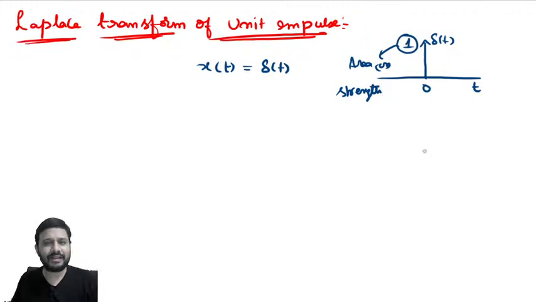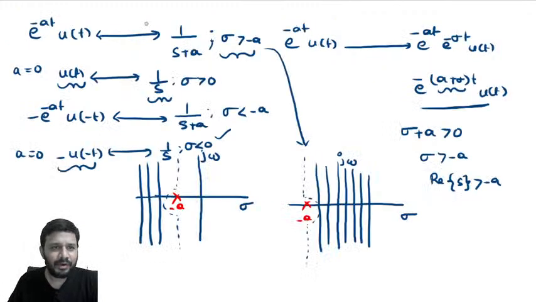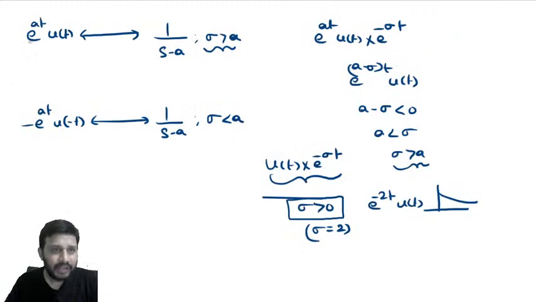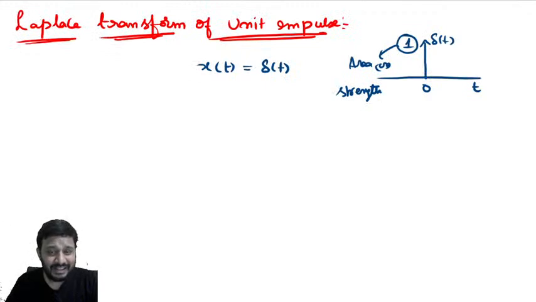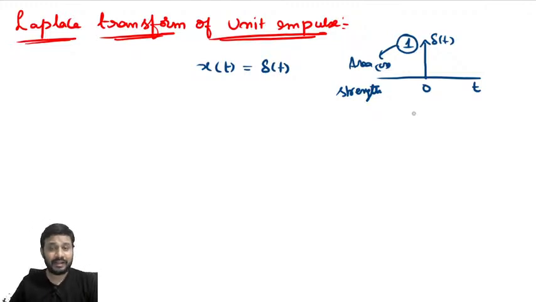Now, unlike other signals what I took, what is the difference between the other signals and this signal? See, the other signals e power minus at of t, minus e power minus at of minus t, e power at of t or minus e power at of minus t, the previously discussed signals are infinite duration signals, whereas impulse signal del of t is what?